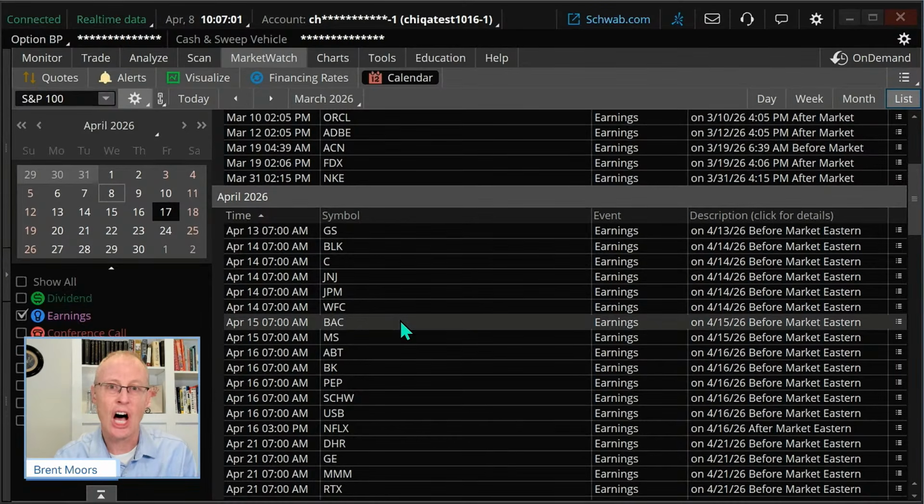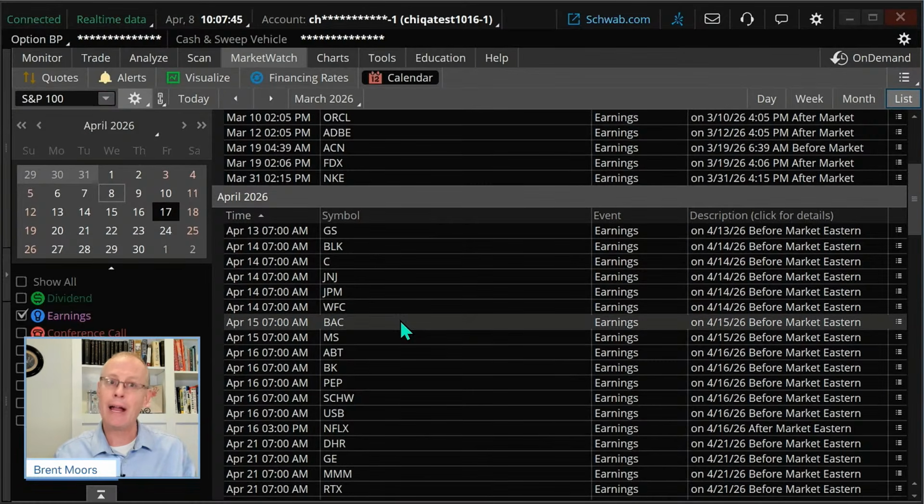Now, as an option trader, which is what we're talking about today, implied volatilities, in other words, the price of options, goes up typically before earnings. That means options are more expensive. If you're a seller, you're bringing in more premium, which is great. However, from the perspective of an option seller, there's more risk that the stock can move against you farther. And so you're being compensated for the increased risk.